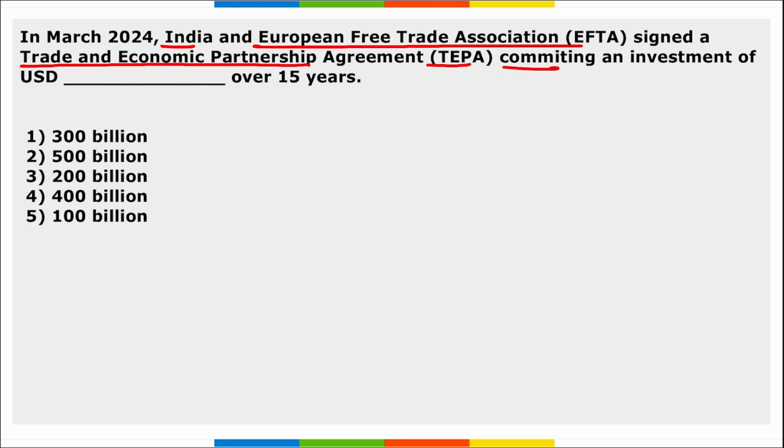So EFTA, that is India and the European Free Trade Association, they signed an economic partnership agreement committing an investment of $100 billion over the next 15 years. Right? This will also enhance the creation of almost 1 million direct employment in India.